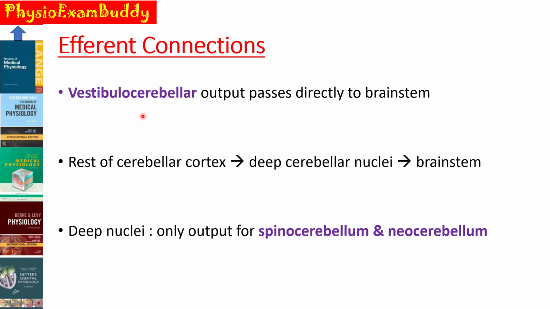So this vestibulocerebellar output passes directly into the brainstem, whereas the rest of the cerebellar cortex, that is the spinocerebellum and the neocerebellar part, they project via the deep cerebellar nuclei into the brainstem. So this deep cerebellar nuclei forms the only output from the spinocerebellum as well as from the neocerebellum.